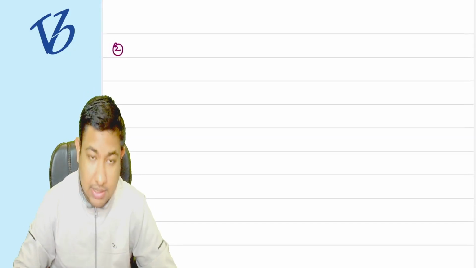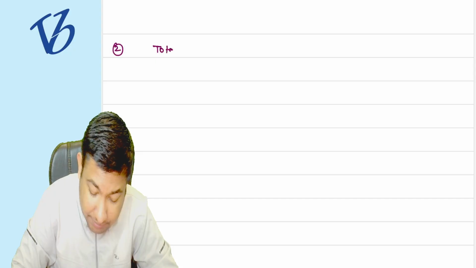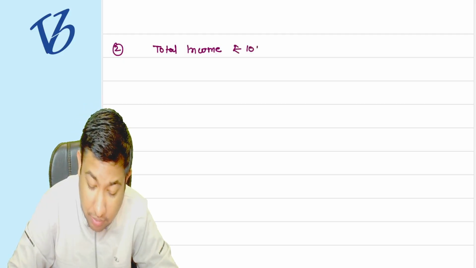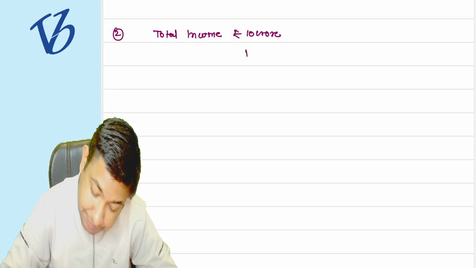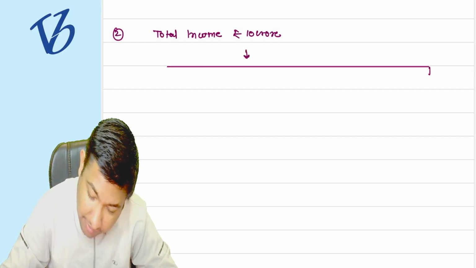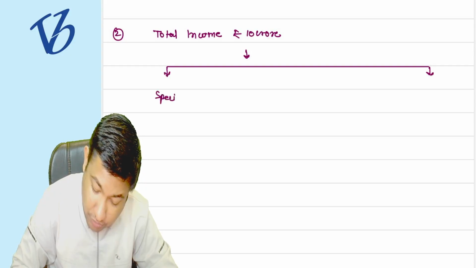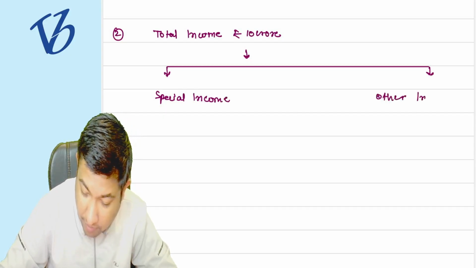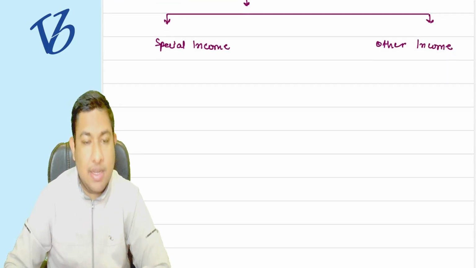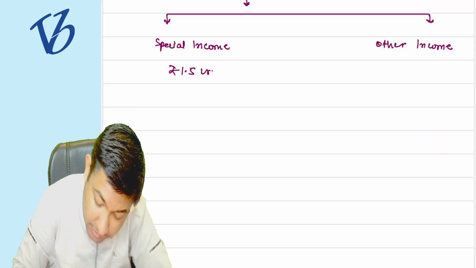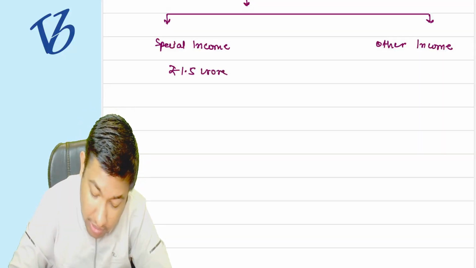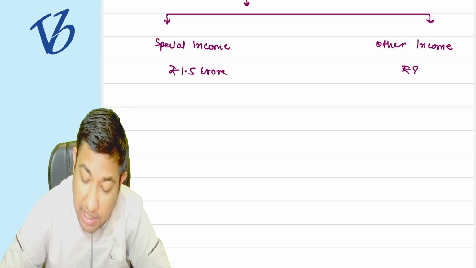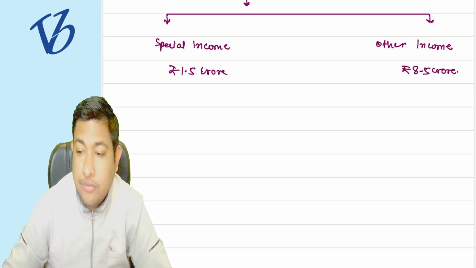Now suppose your total income is 10 crore rupees, again 10 crore. If I bifurcate, what is the special income going to be, and what is my other income going to be? Suppose my special income is 1.5 crore rupees only, and my other income is going to be 8.5 crore rupees only.